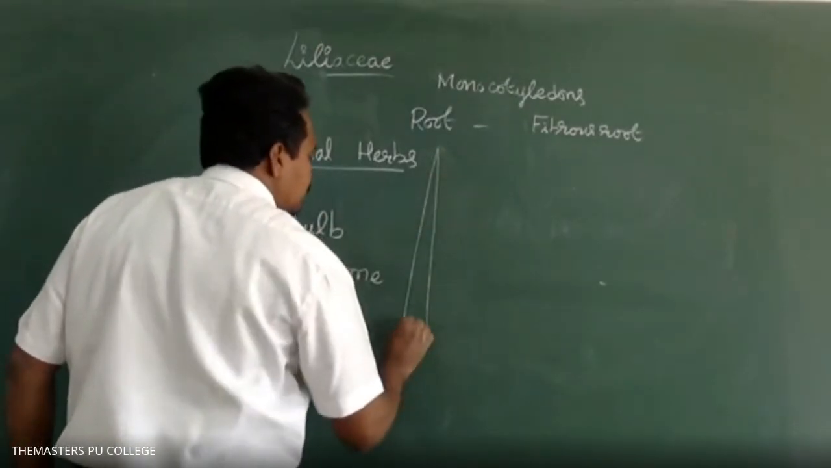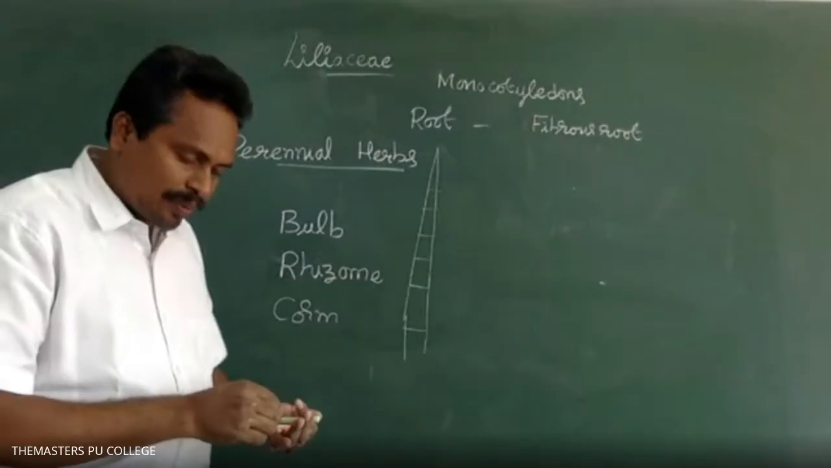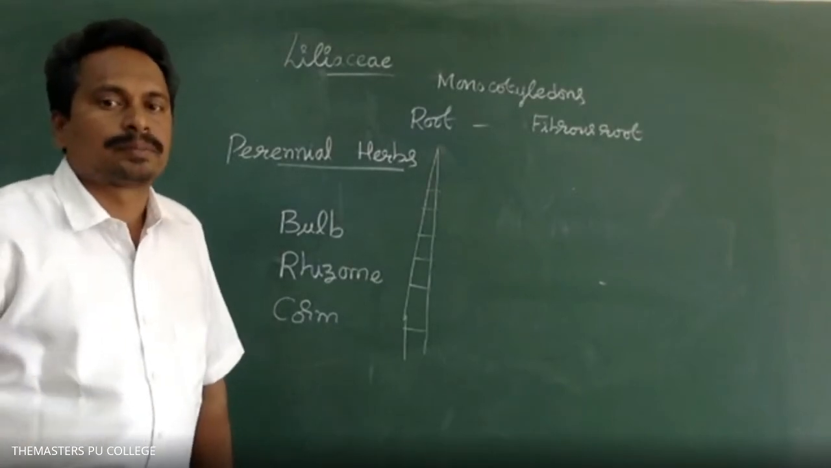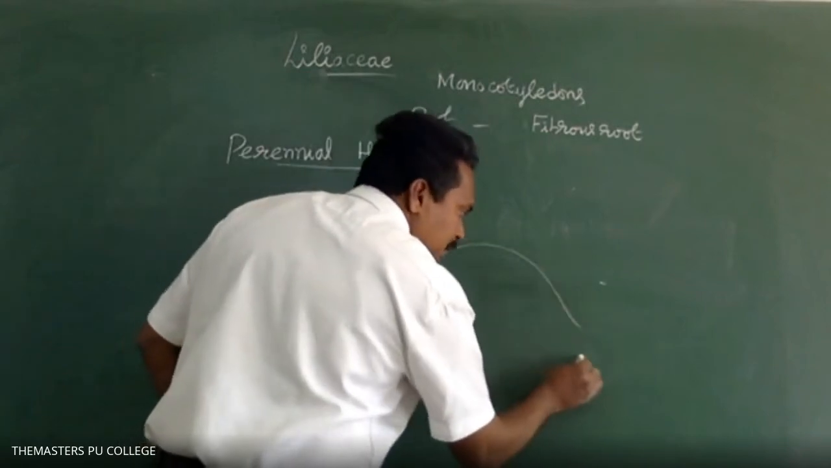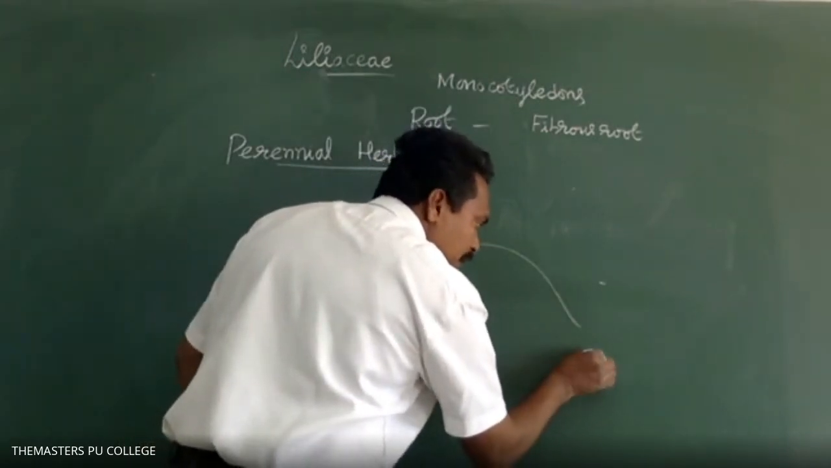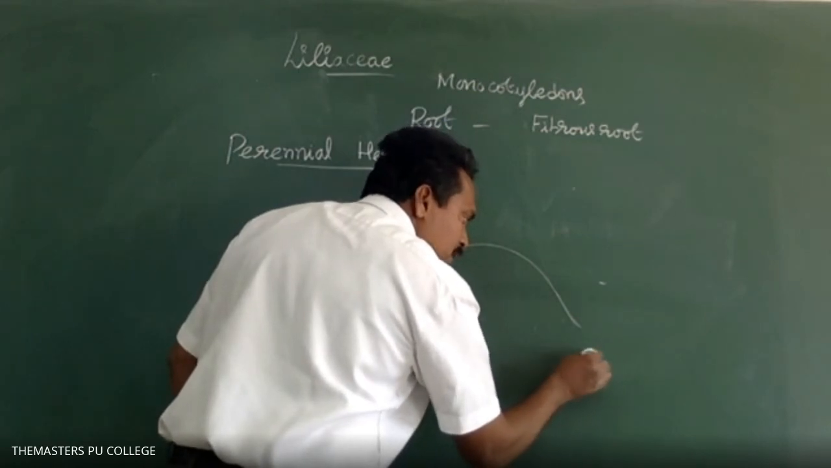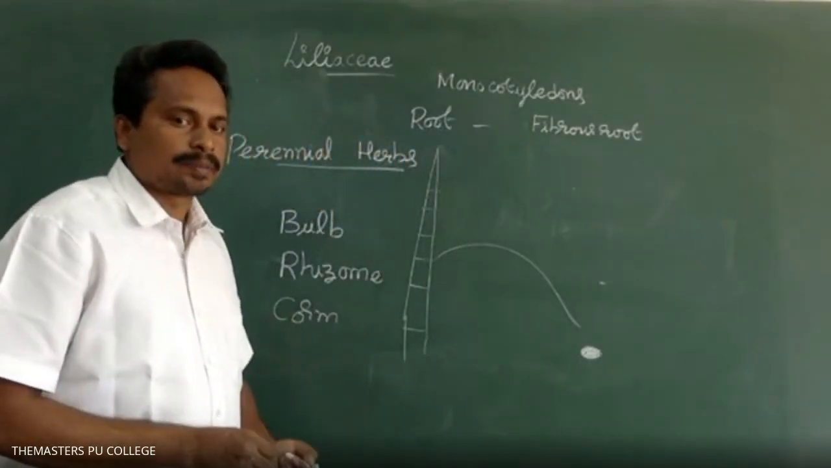What are the characteristics of the stem? The stem is differentiated into nodes and internodes. The stem is present inside the soil in the onion plant. It is differentiated into nodes and internodes, but the stem is highly reduced.